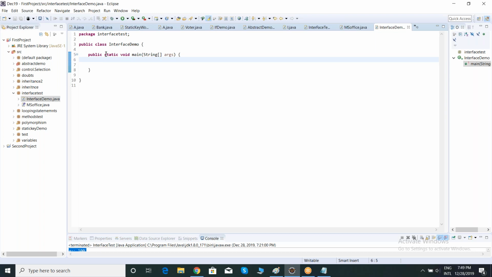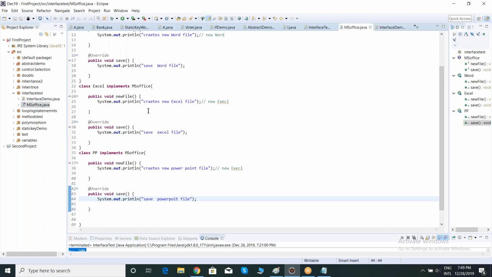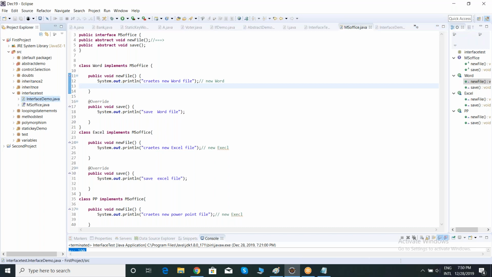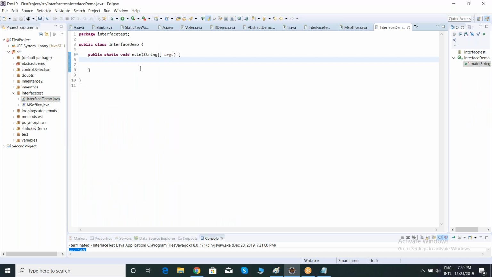If I want to execute the new file method of Word, how do I execute it? How to execute, team?